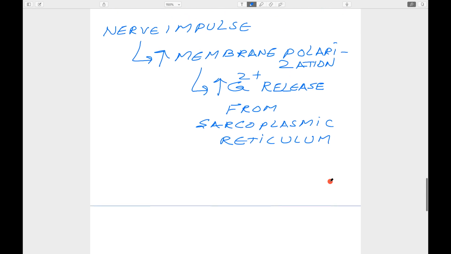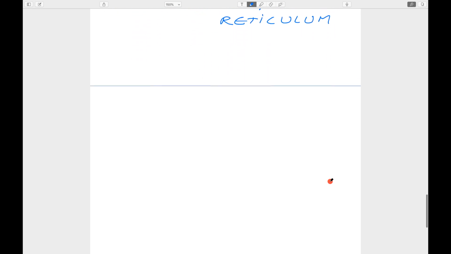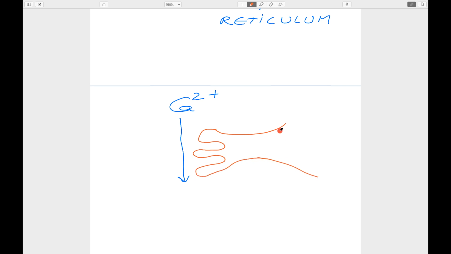Once this calcium is released, what further takes place? There is a protein that is specific for calcium. The protein is called calmodulin.